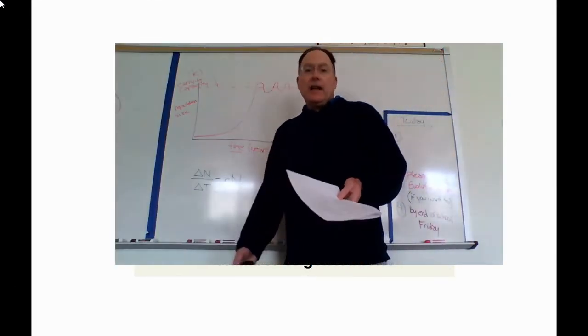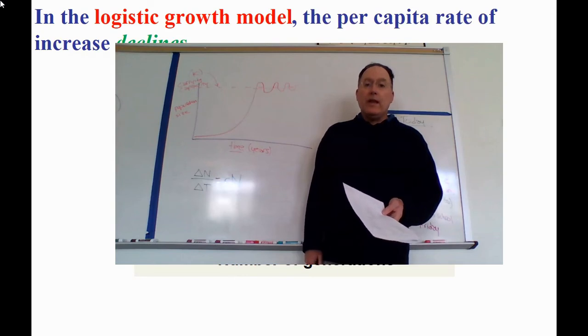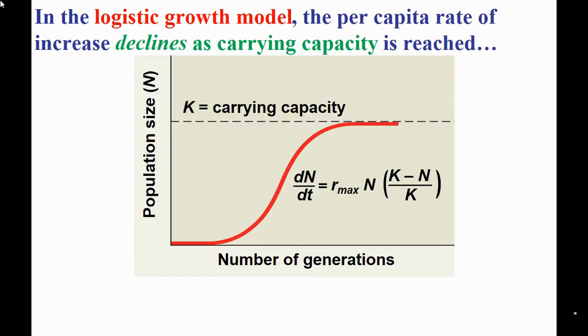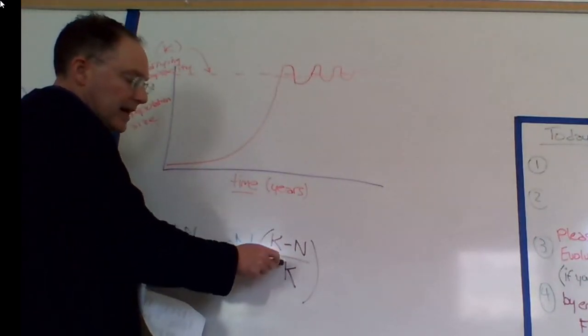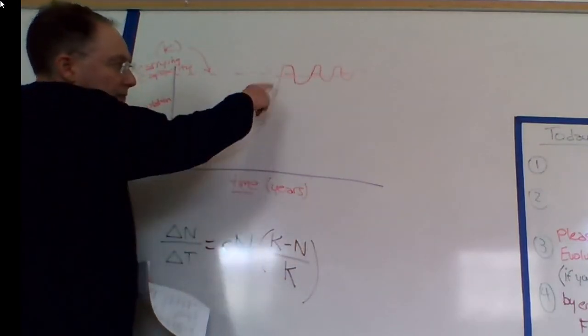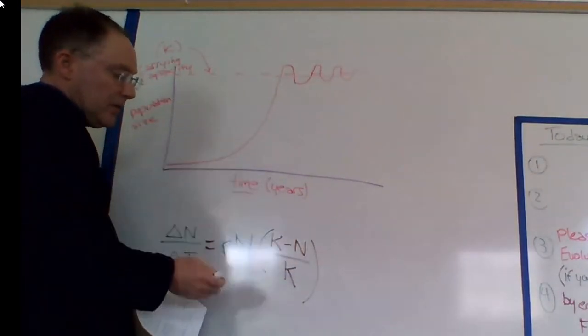So here's the last thing I'd like you to do. Go ahead and write down this formula for the logistic growth model. The only difference between this and the exponential model is that it has another factor at the far right side: K minus N over K. Often they're going to tell you a number for K, which is the carrying capacity, and you can tell right away that if we're growing at an exponential rate, that's fine, and then we multiply it times some number that we get here, that's going to influence the ability of this curve to remain steep.